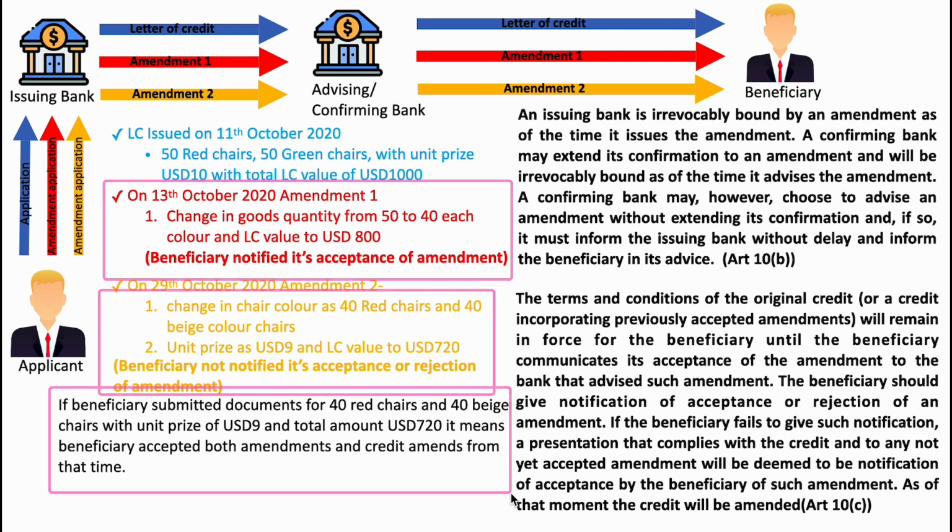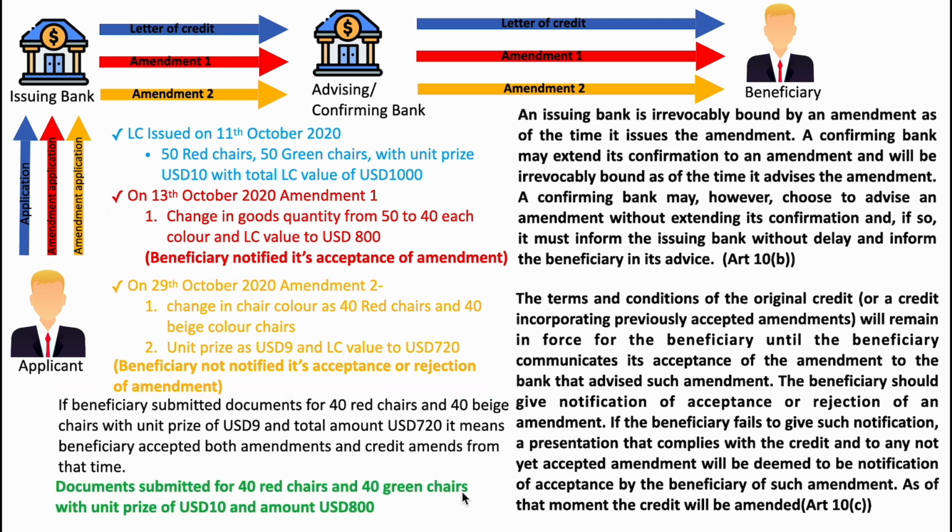So from now it will be considered that the beneficiary accepted the amendment and the credit will be amended from this point of time. But what if the beneficiary submitted the documents for 40 red chairs and 40 green chairs with a unit price of USD10 and amount USD800? As per this article, it will be considered that the beneficiary did not accept the amendment issued on 29th October 2020, right? So the credit will remain unamended because the beneficiary did not notify its decision on this amendment.